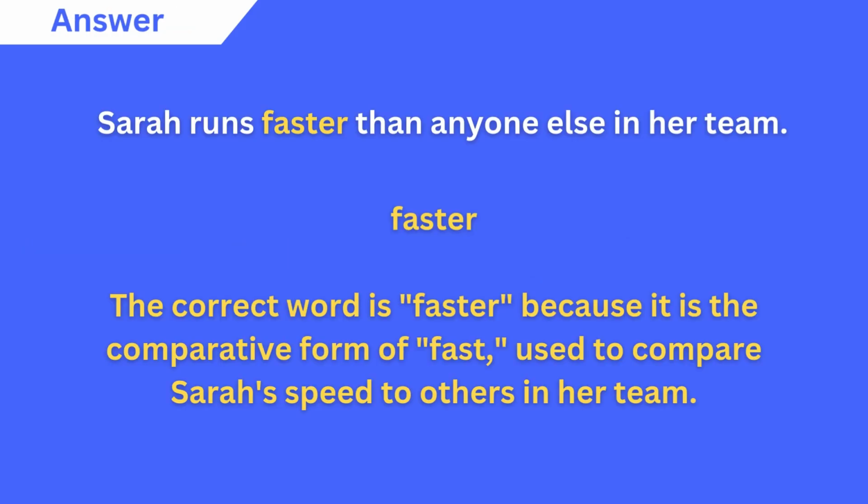Sarah runs faster than anyone else in her team. Faster. The correct word is faster because it is the comparative form of fast, used to compare Sarah's speed to others in her team.